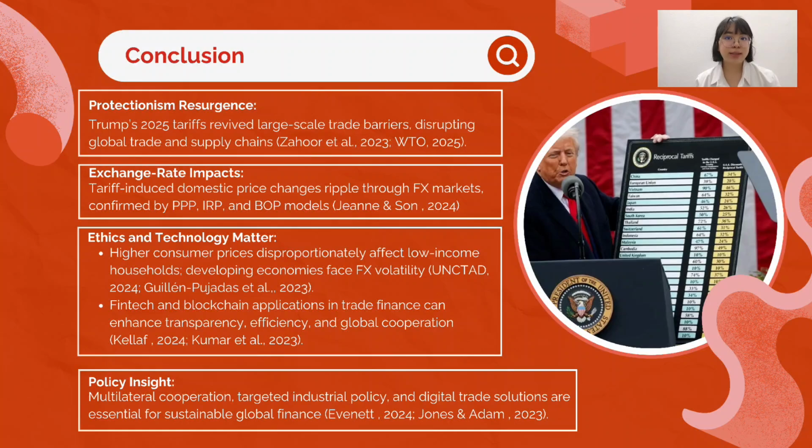But beyond numbers, ethics and equity matter. Higher prices hit low-income consumers the hardest, and developing economies face added FX pressure. Technology offers hope. Fintech and blockchain are already enhancing transparency, efficiency, and cooperation in trade finance. The key takeaway is, sustainable global finance demands multilateral cooperation, targeted policy, and digital innovation moving hand in hand. Protectionism may be resurging, but smart, ethical, and tech-driven strategies can balance it for a fairer global economy.